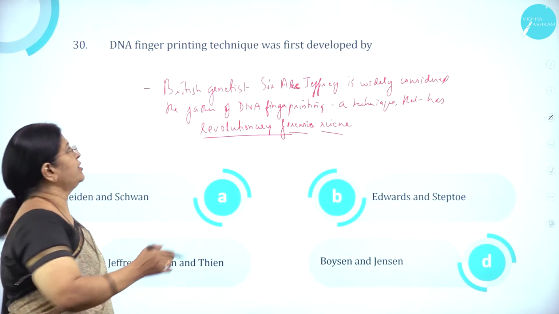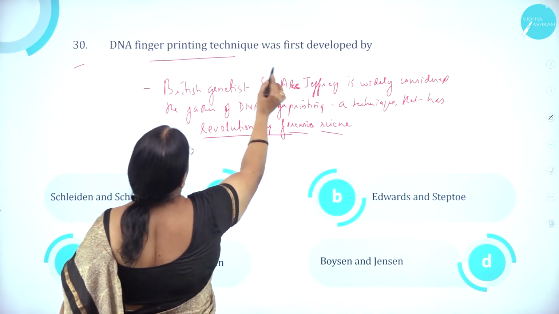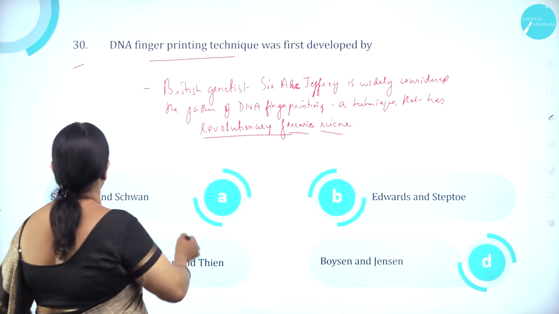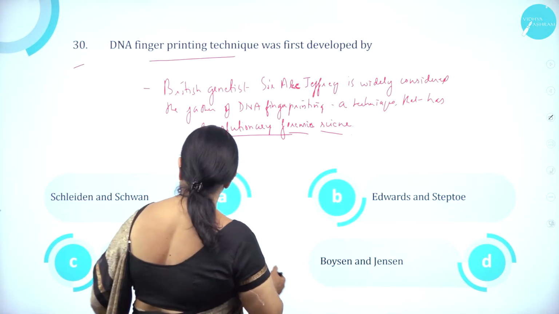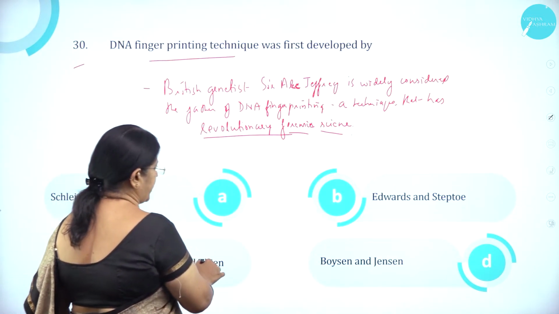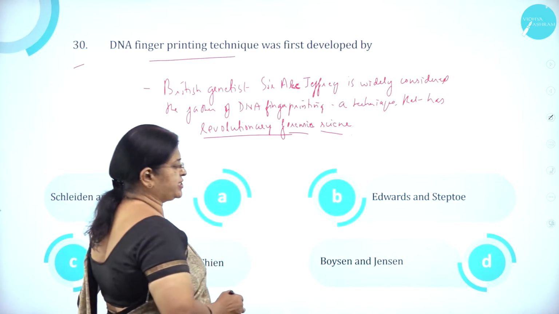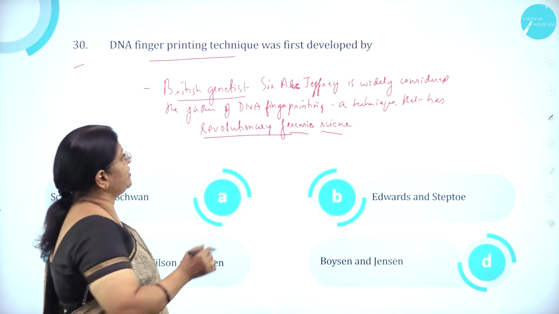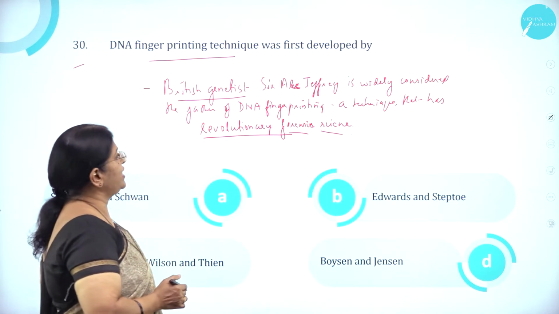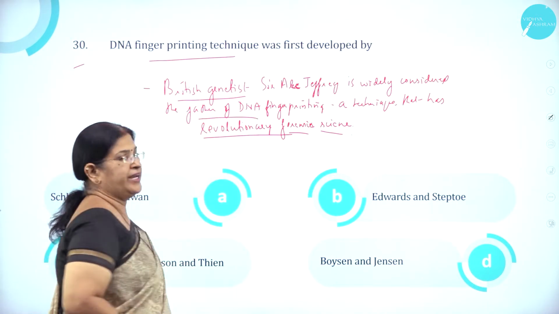Moving on to question number 30. DNA fingerprinting technique was first developed by option A, Shkildon and Scaven, option B, Edwards and Steptoe, option C, Jeffreys, Wilson and Thein, option D, Boyson and Jensen. A British geneticist, Sir Alec Jeffreys, is widely considered the father of DNA fingerprinting.